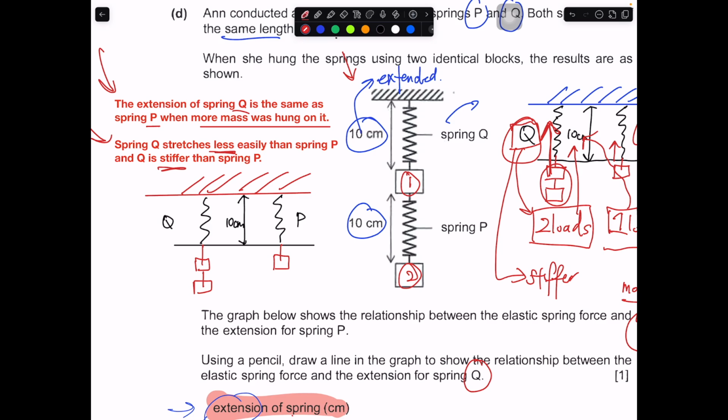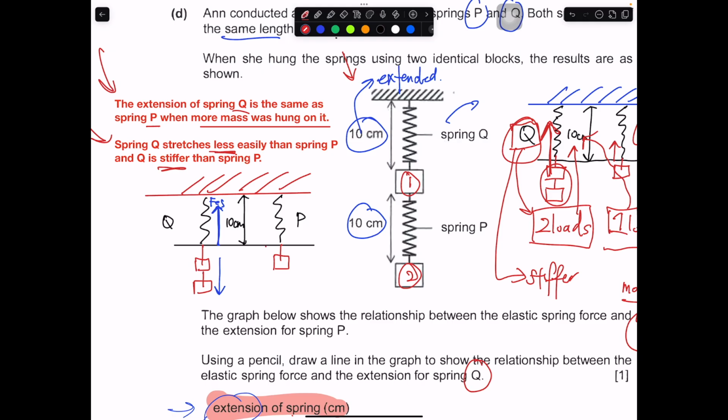That means the gravitational force is also much greater. The elastic spring force that is acting on the spring, pulling upwards, exerted by the spring, is also much greater. That's why I draw it longer. So this is the elastic spring force.